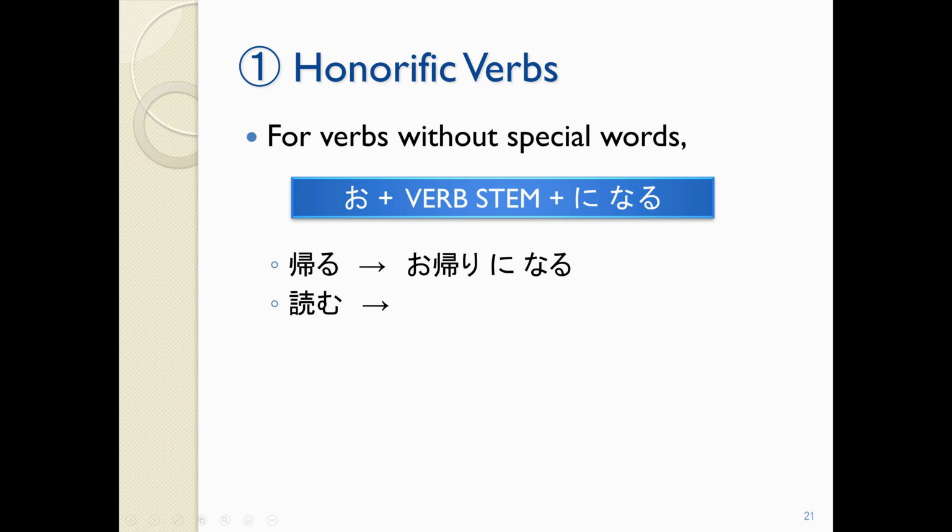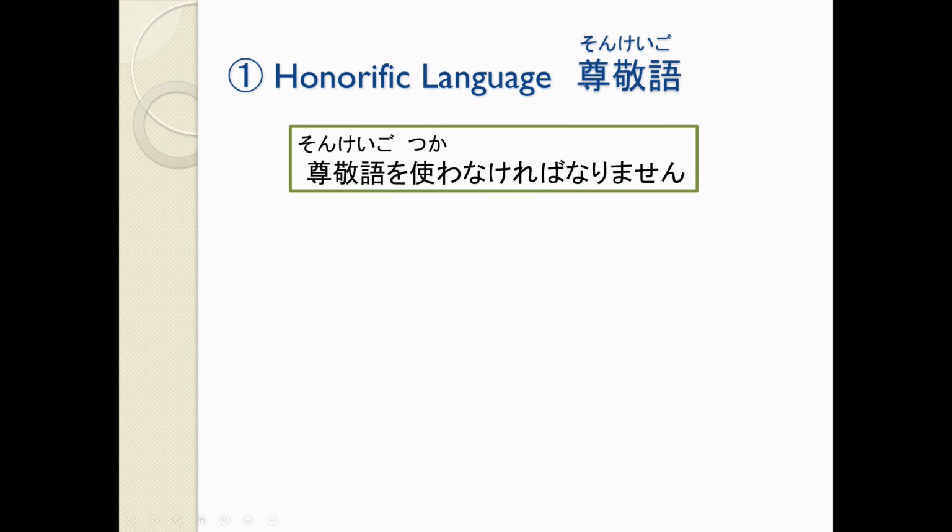How about yomu? So the verb stem is yomi, right? So we're going to put our two sides to it. O yomi ni naru. So o plus the verb stem plus ni naru. And this applies to any verb that wasn't in the set that we talked about before. Any verb that doesn't have a special word for it.